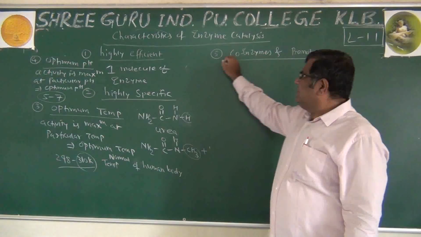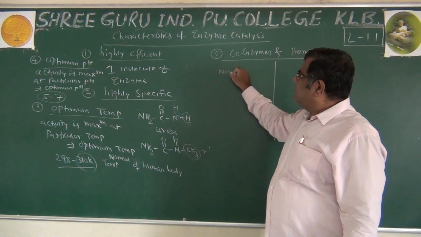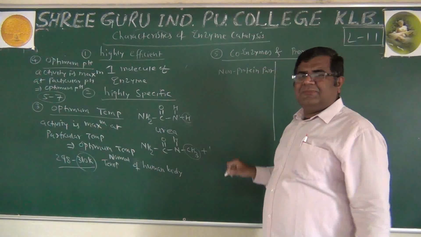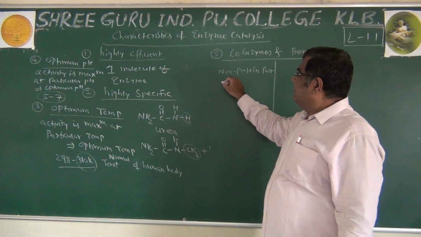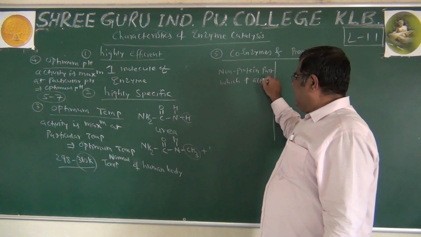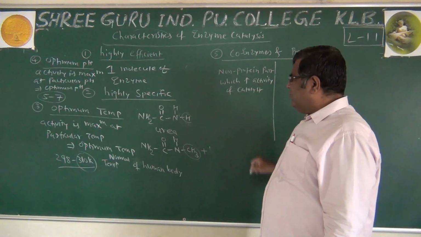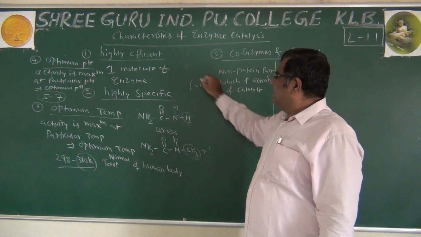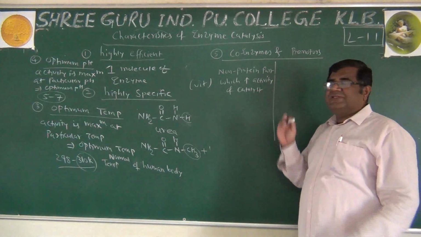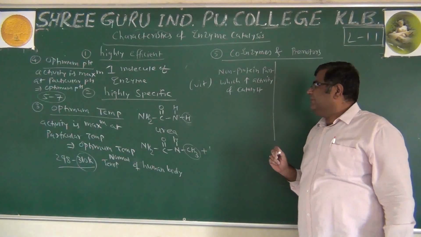Promoters are substances which increase the efficiency. What are coenzymes? They are the non-protein part, because the protein part is the enzyme. The non-protein part increases the activity of the catalyst. There may be a vitamin present along with the enzyme, which increases their efficiency. That is called a coenzyme.